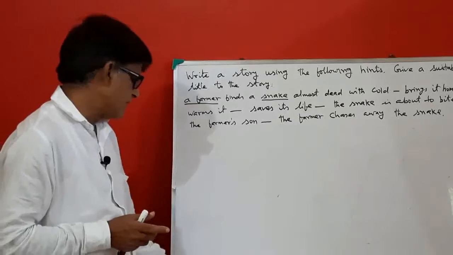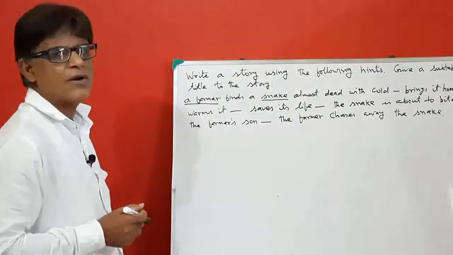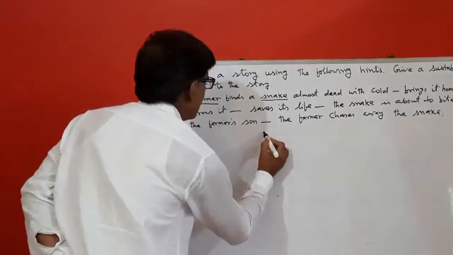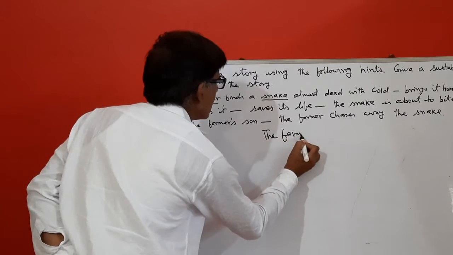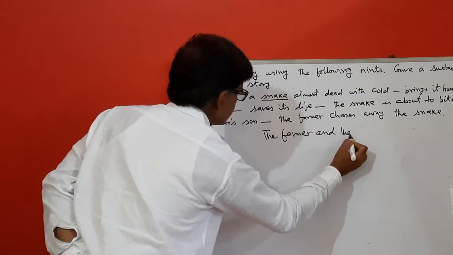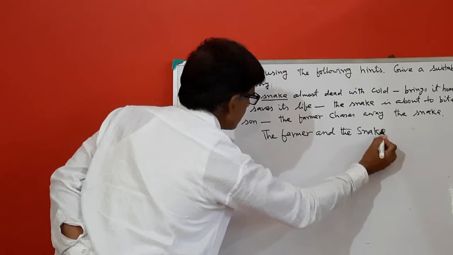So let's start. First of all, we shall write the heading or caption of the story. So the caption of the story will be The Farmer and the Snake.